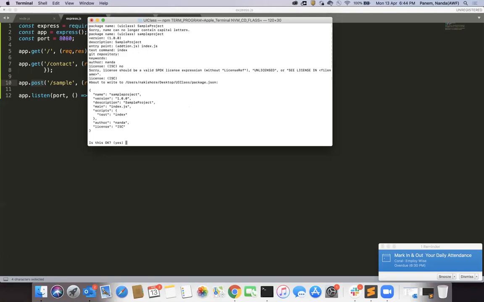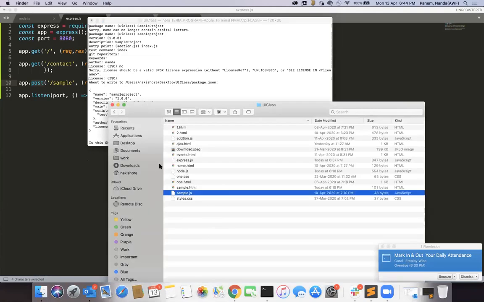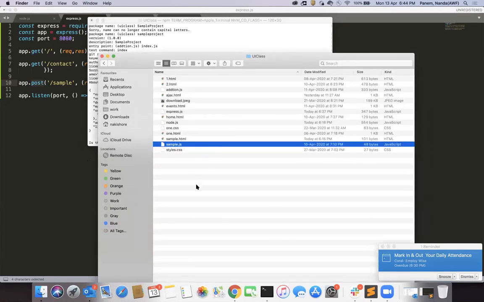See here what it created. It created a package.json file. Okay, now let's go to our project structure.